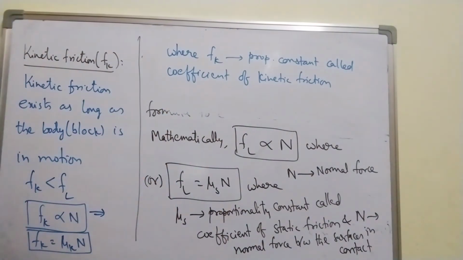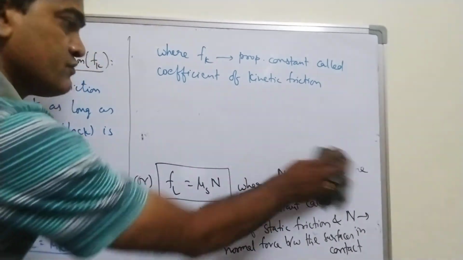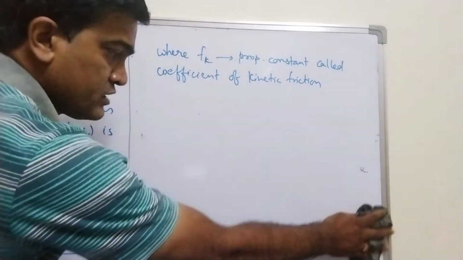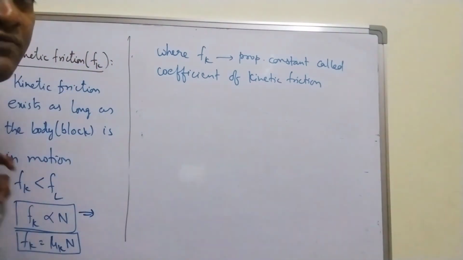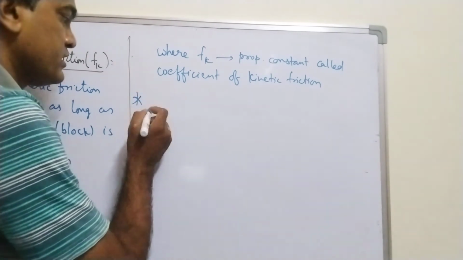Right? Another important point to be noted about this kinetic frictional force is whether it depends on the area of contact.